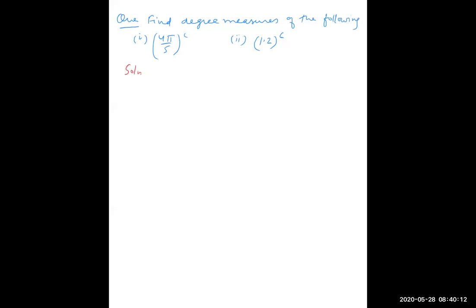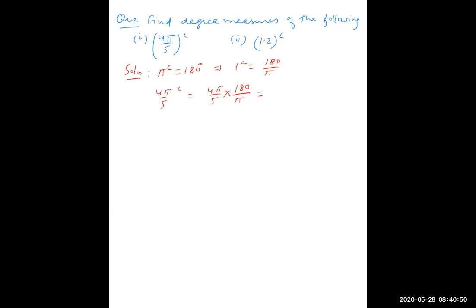First is very simple. What is the concept? To convert radian into degrees, we multiply by 180 by pi. Because we know pi radian is equal to 180 degree. So 1 radian is equal to 180 upon pi. So x radian we multiply by 180 upon pi. So 4 pi by 5 radian is equal to 4 pi by 5 into 180 upon pi. So pi will cancel.